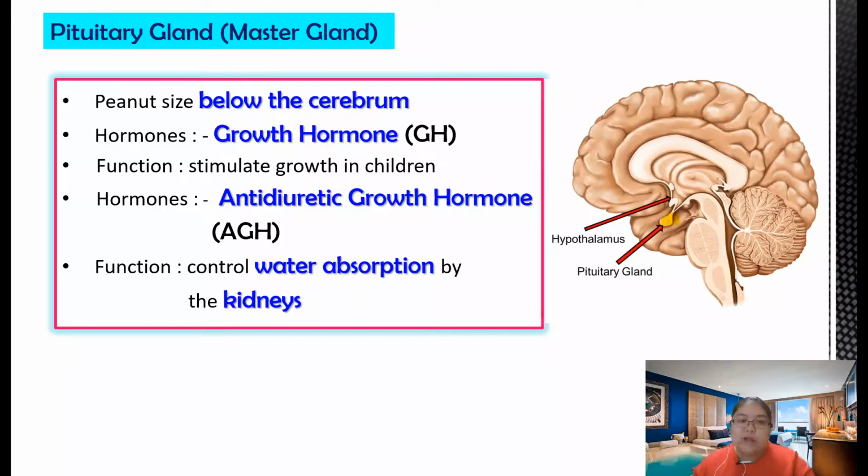This one's function is to control the water absorption from the kidney. So if you have a problem and cannot produce the hormone, you keep going to the toilet every time, because the kidney cannot absorb the water. So your kidney is full of water, then the urine is full, and you need to go to the toilet. So these are two of the hormones that come out from the pituitary. One for growth, another one for the water absorption in the kidney. Okay, then we go to the next one.